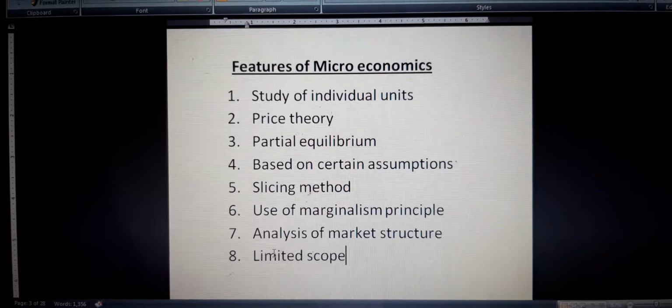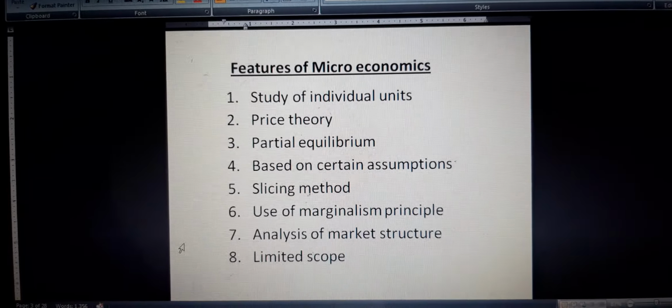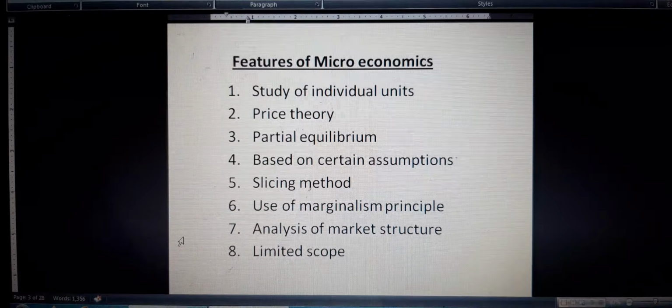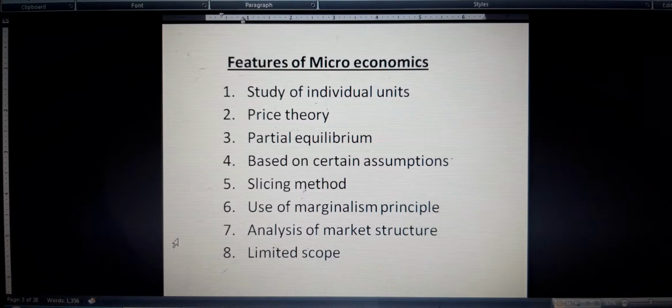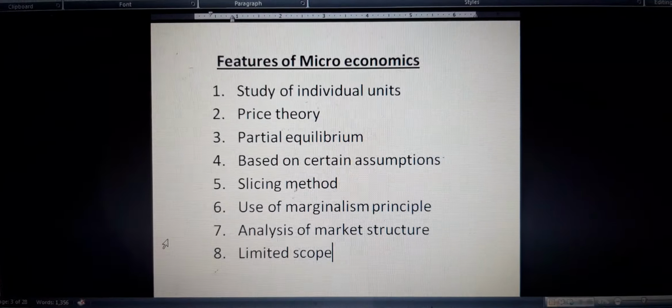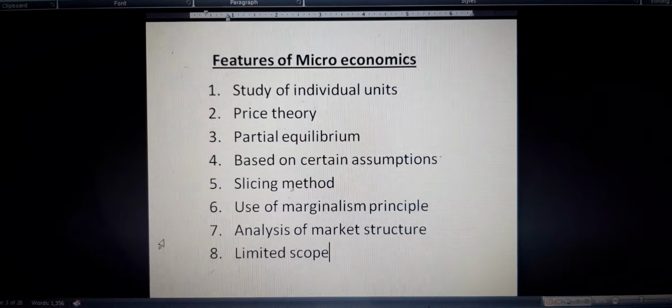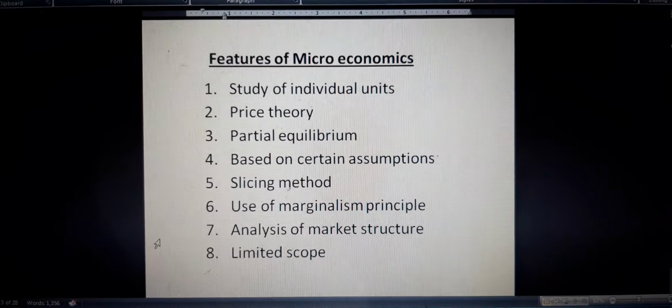The prices of goods and services are determined on the basis of their market demand and market supply. Similarly, the prices of factors of production are determined on the basis of their market demand and market supply.